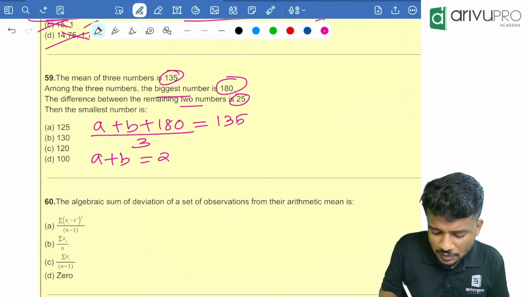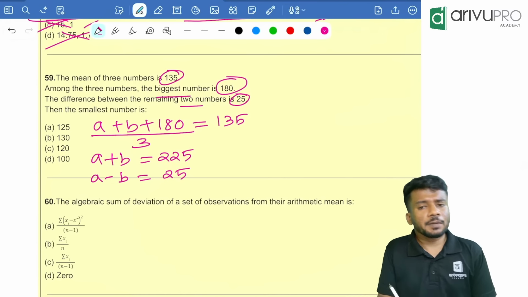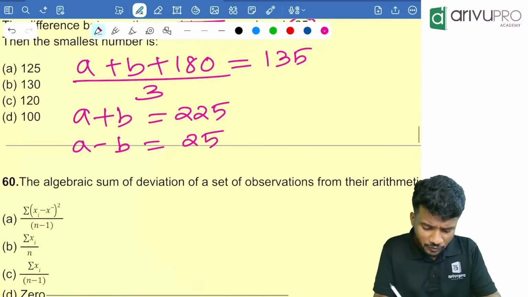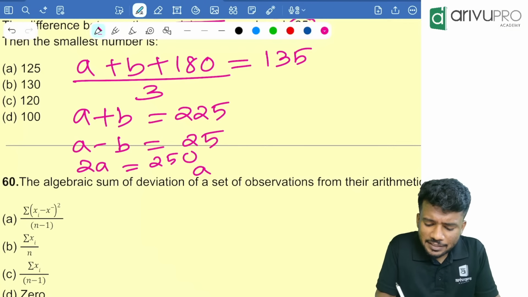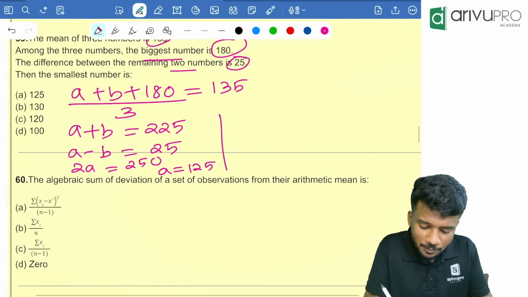So A plus B is equal to 225. Correct? Then what else is given? Difference between the remaining 2 numbers. That means A minus B is equal to 25. People, now add both. When you add equation 1 and equation 2, 2A is equal to 250. A is equal to how much? 125. If A is equal to 125, B will be equal to 100. You tell me now which is the smallest number. 100 is the smallest number. Option D is your answer.